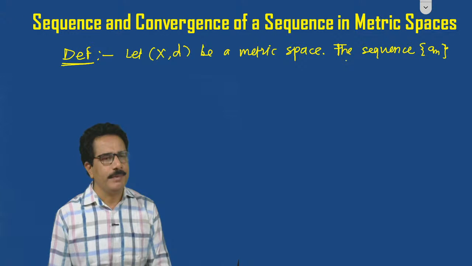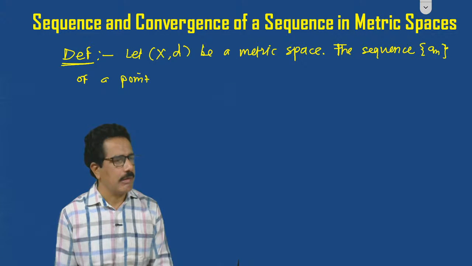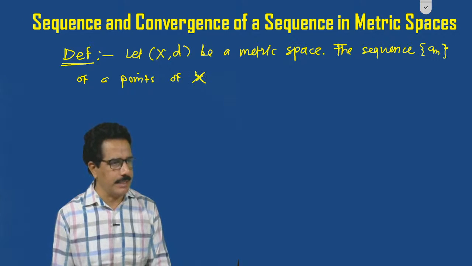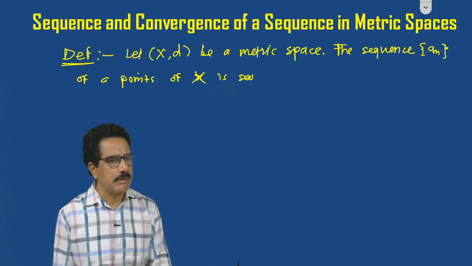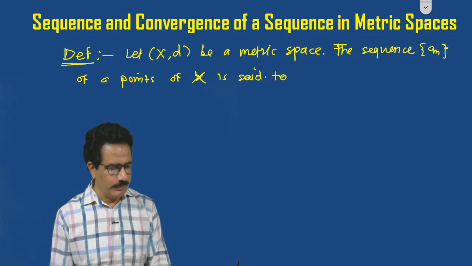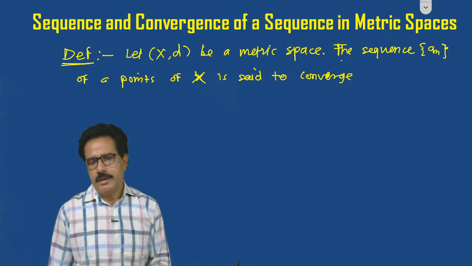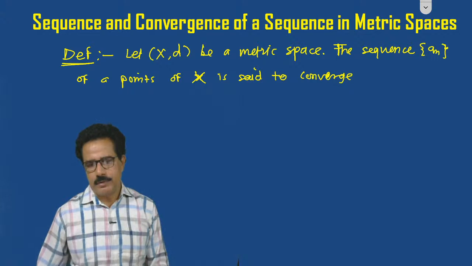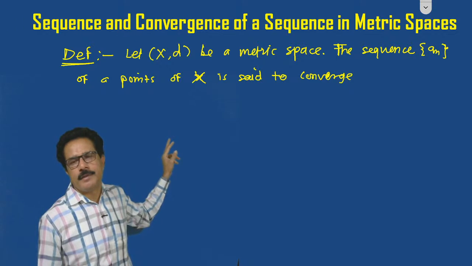The sequence an of points of X, where X means the set X, capital X, is said to converge. A sequence Sn is said to converge. See this, let (X, d) be a metric space.